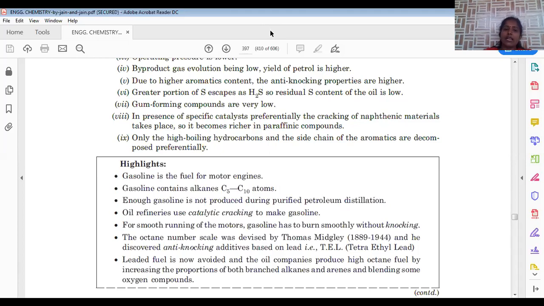The lightweight gases, the C1 to C4 fraction, are called uncondensed gases, which have prime applications in our domestic and also industrial purposes. The second is naphtha, petroleum ether, which is also an important solvent in the pharmaceutical industry and chemical industry. Next is the petrol fraction, which is the important motor fuel, also called gasoline. The next is naphtha, which is also an important chemical solvent. The next fraction is kerosene, followed by diesel. Diesel is also applied in the automobile industry.